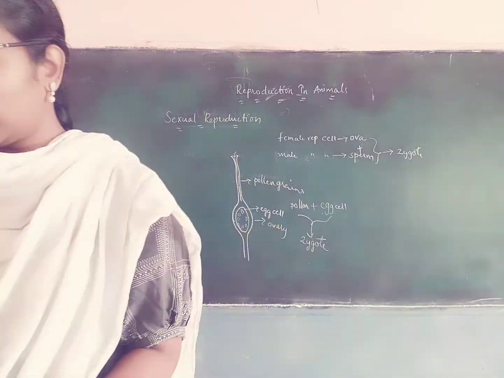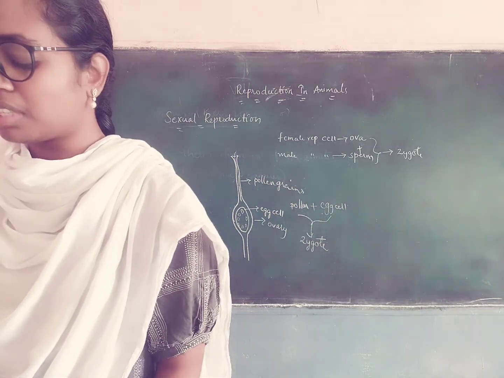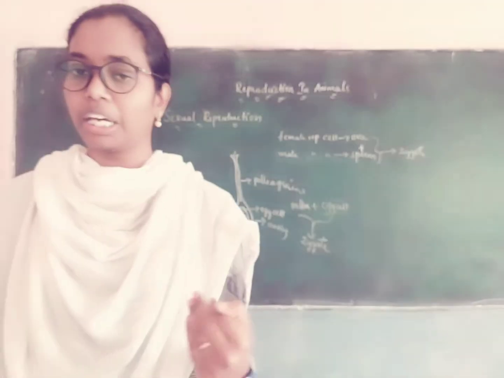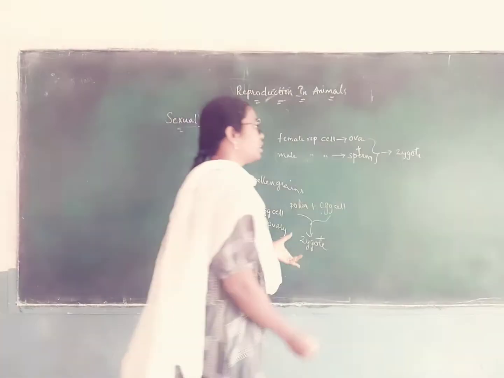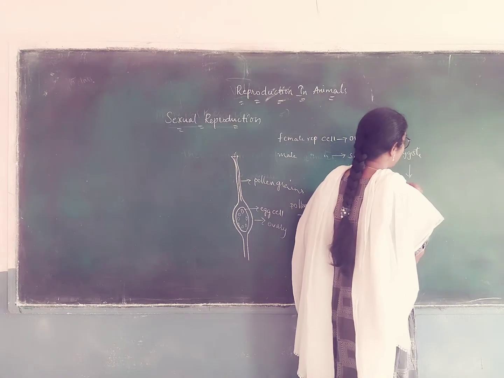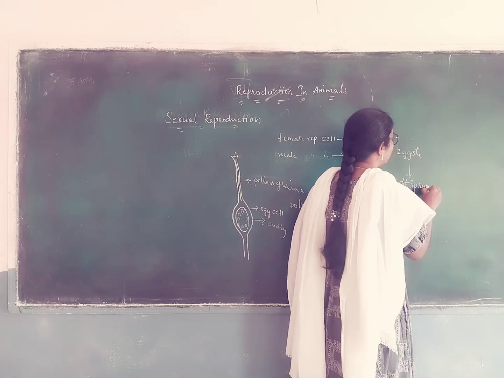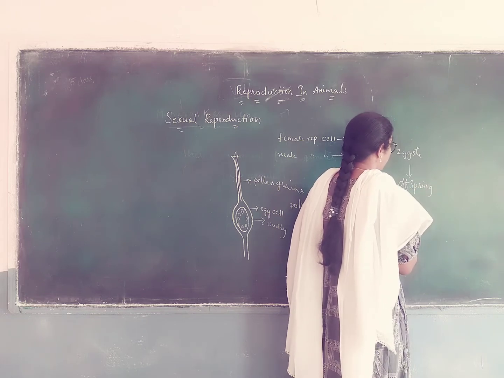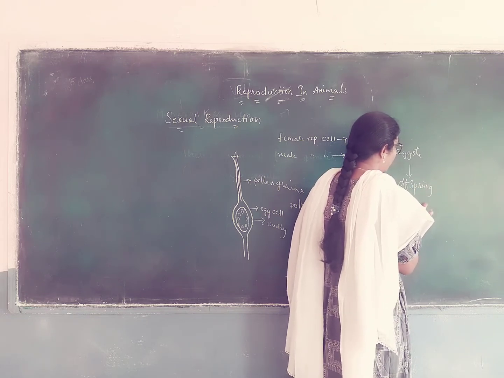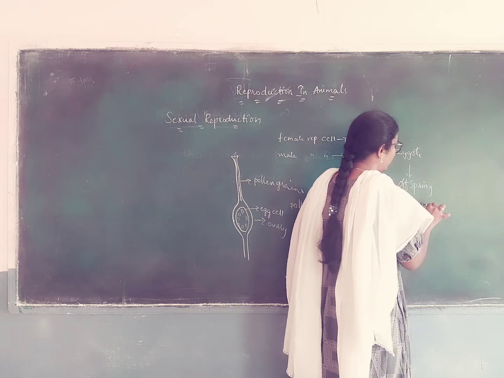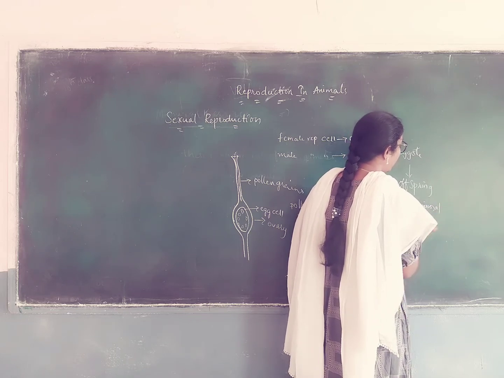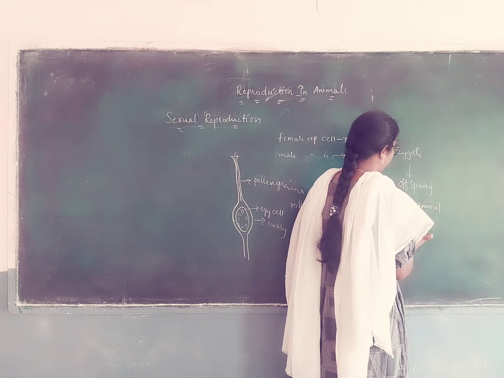Okay, you have studied in class 7 that the formation of the zygote is very important to give rise to the offspring. This zygote will give rise to the offspring, that means a baby animal or baby plant.